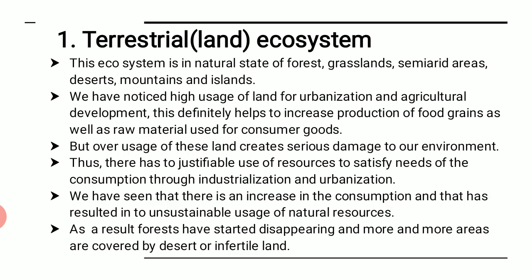We know that if we start cutting up the forest, the grasslands, then ultimately we are disturbing the ecology, we are disturbing the ecosystem. What happens because of that? We are trying to degrade the environment, we are damaging the environment. Whatever the amount of oxygen that we get, or the carbon dioxide that is being taken up by the plants or the forest area, we are losing it, right? So over usage of these lands really harms us.